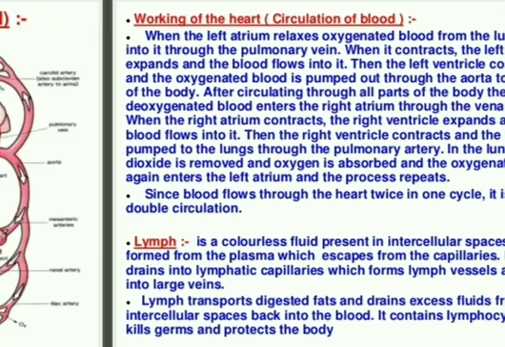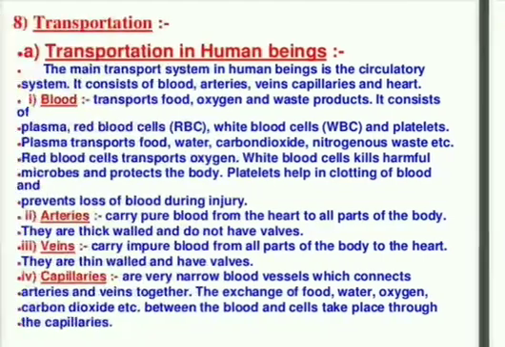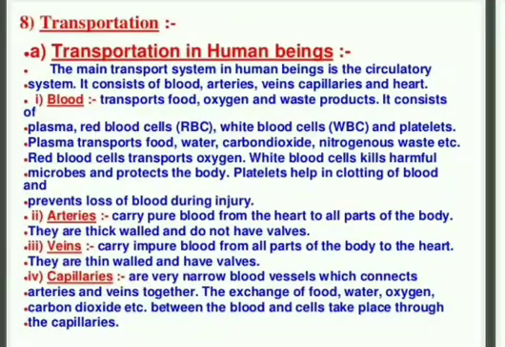Okay, so first of all, in transportation, the first part is blood. Blood has four components, that are plasma, RBC, WBC, and platelets.